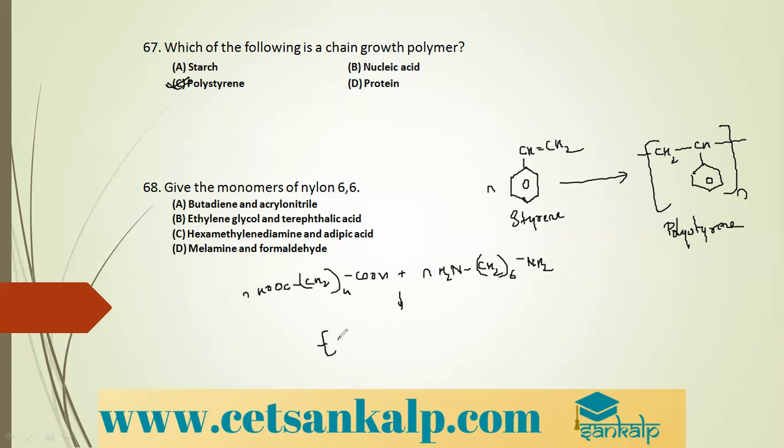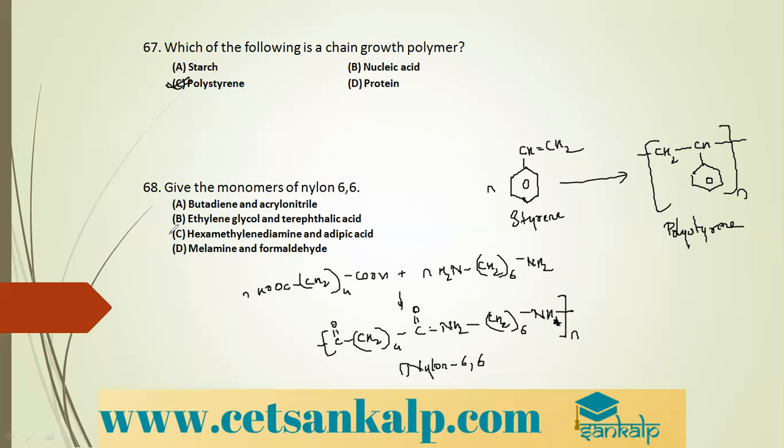We get a water molecule eliminated, C double bond O, then CH2 four times, and then C double bond O NH, water molecule elimination, CH2 six times, and then NH, and another water molecule elimination. This continues up to n molecules. This is called nylon 6,6. The reason it is called nylon 6,6 is that the two monomers have 6 carbons each. You can see here 1, 4, 5, 6 carbons, and here also there are 6 carbons. Therefore, its name is nylon 6,6.